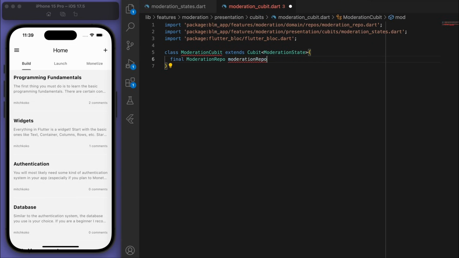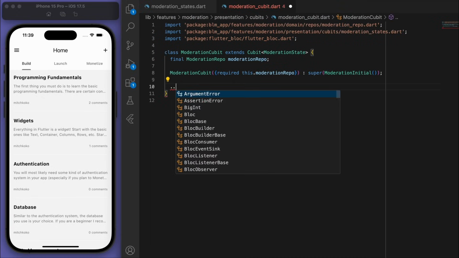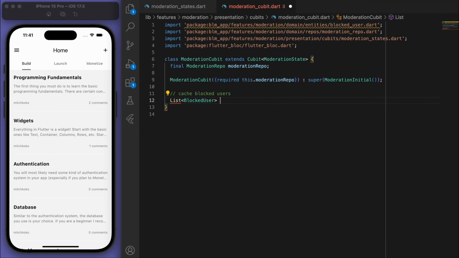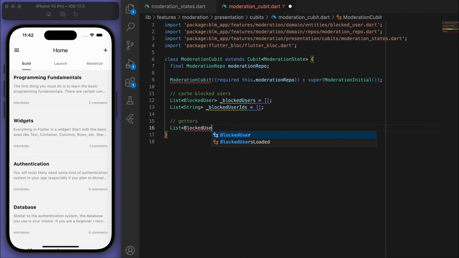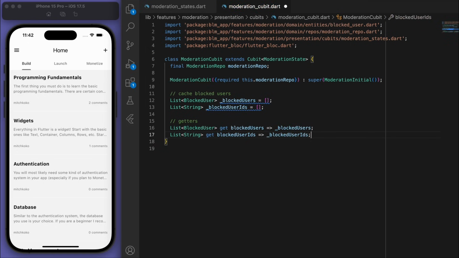So just like normal at the top, I'm going to require the repository. And it's always helpful to just be able to cache the blocked users so that we can store it locally. And for formality, let's have the getter. And let's create our first method. So load all blocked users.